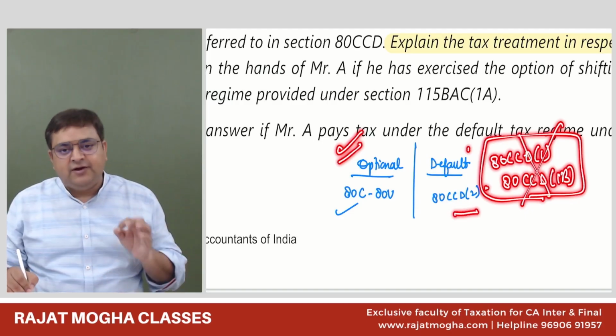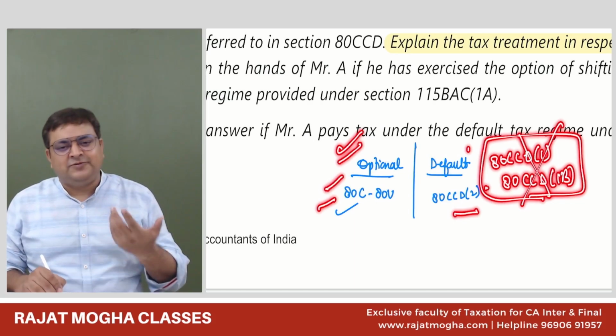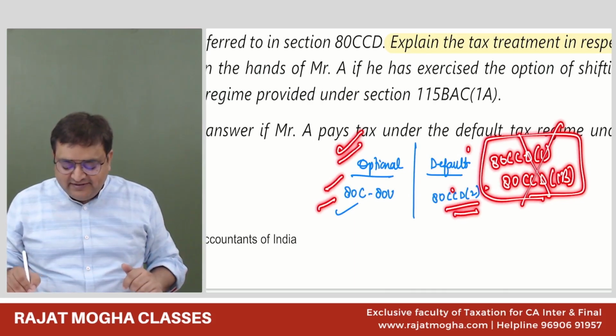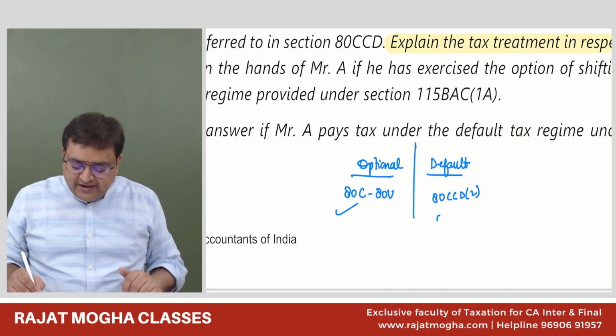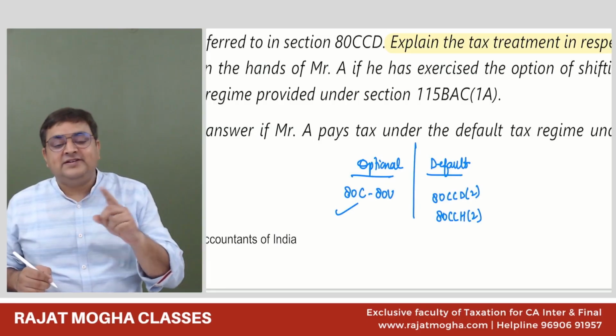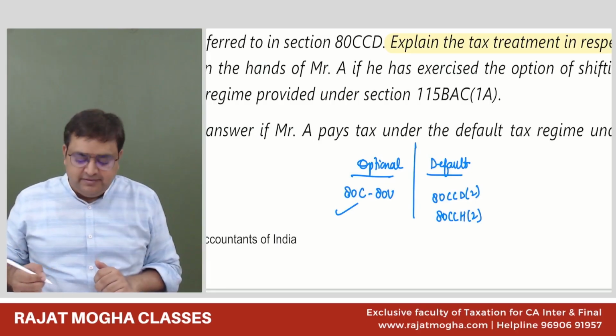In the default regime, we get only 80CCD2. In the optional regime, you get everything. But in default, only 80CCD2. Then we have 80CCH2, that is for the Agniveer scheme. That too, not 80CCH1, just 80CCH2, that is the employer contribution to the Agniveer scheme.